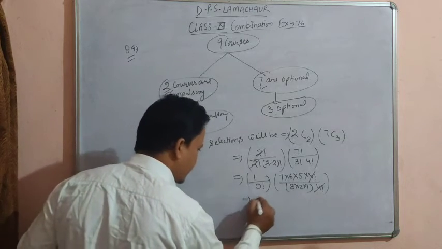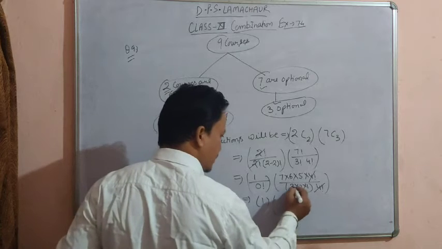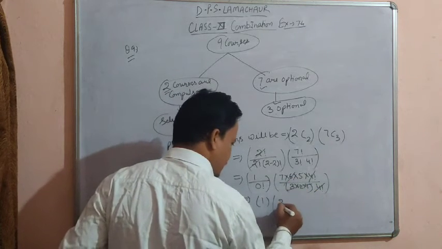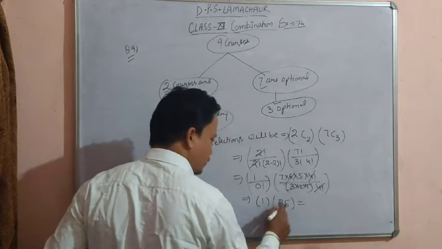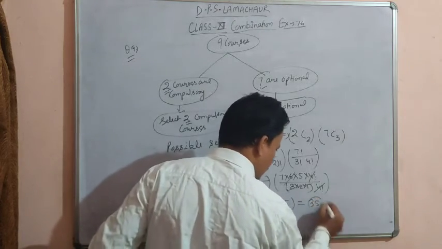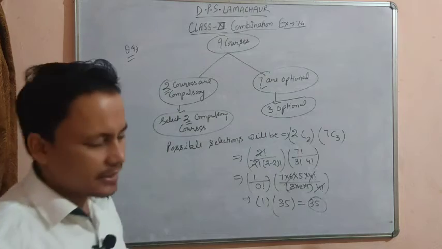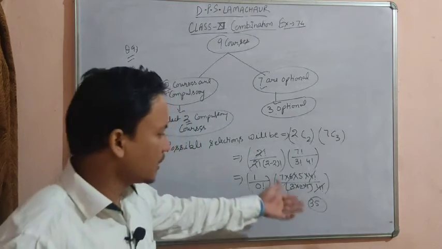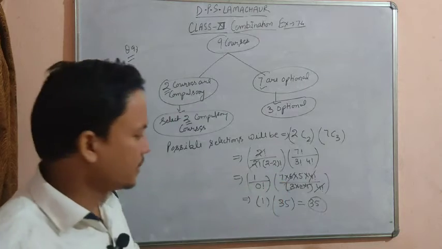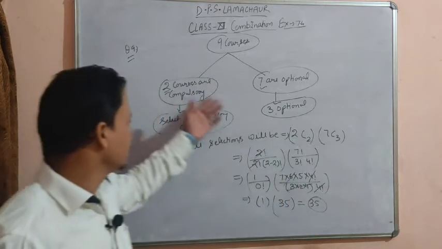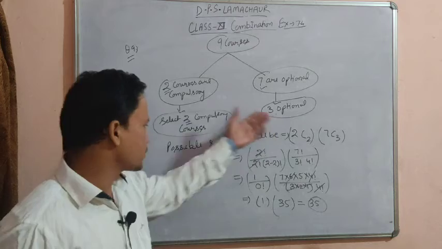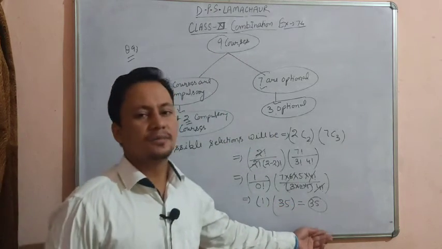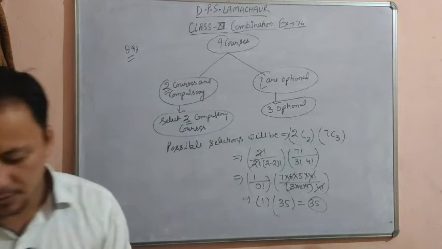So in the first bracket we got 1, and in the second, 3 times 2 is 6, and the 6 cancels out with 6, then 7 times 5 is 35, that is 1 into 35, which is 35. So the total number of possibilities, or combinations, or selections, is 35. A student can select 3 optional and 2 compulsory courses out of the given 9 courses in 35 ways. Okay, so pause the video and take the screenshot.